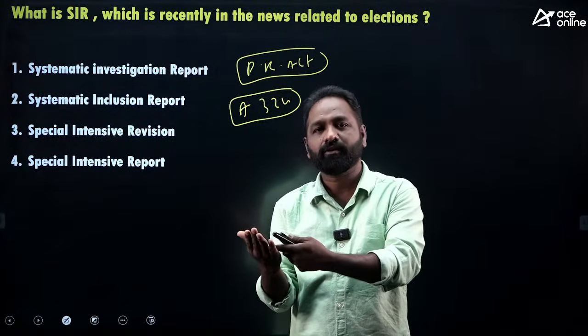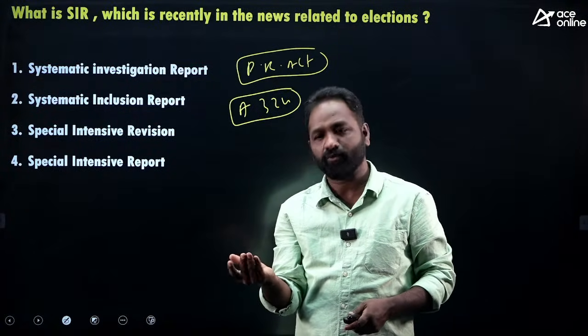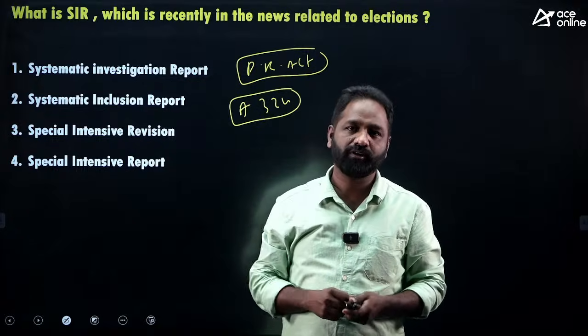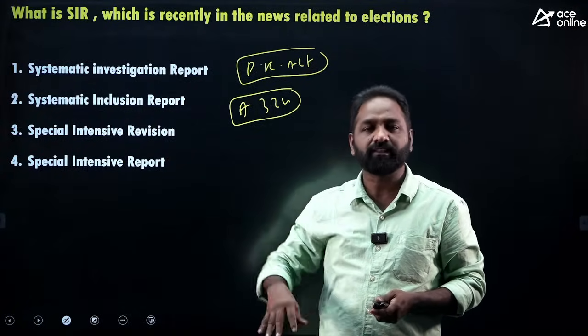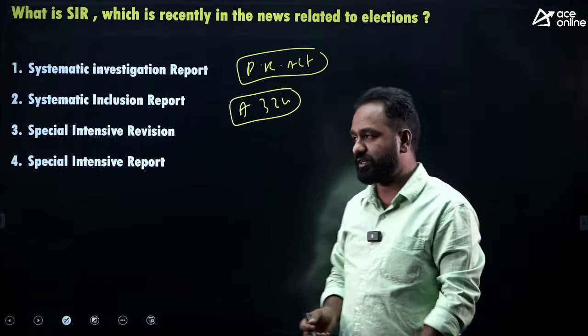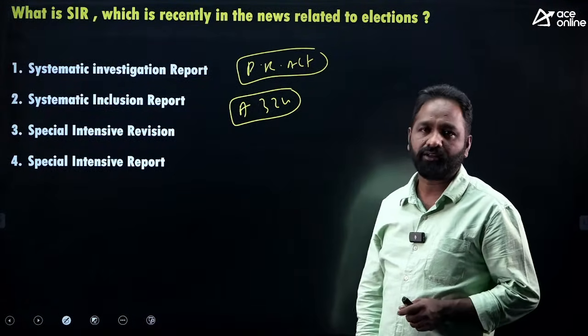Okay. How many people are there in your house? 3 members are there. 3 members are having voter ID. 3 members are living here. That is okay, right? They will go to another house only. So they go and verify all the voter IDs, that list. Is it clear? So legally it is there, as per People Representative Act and also under Article